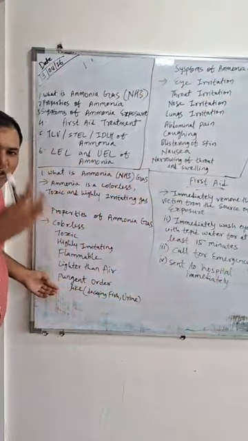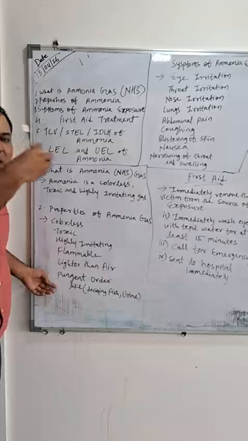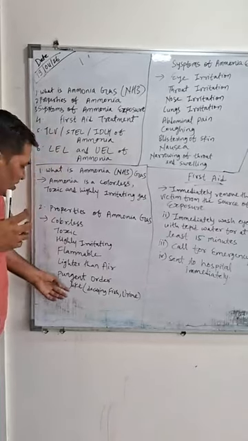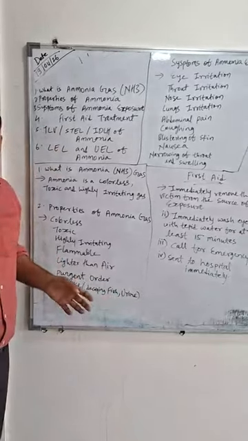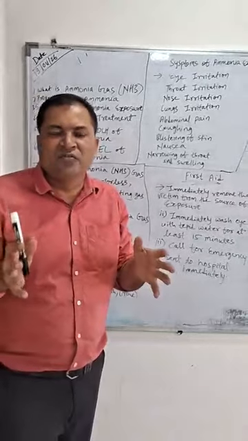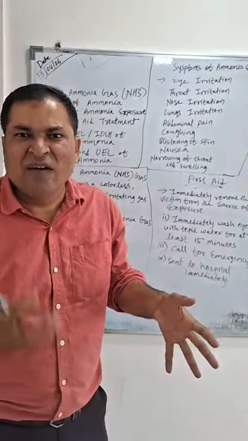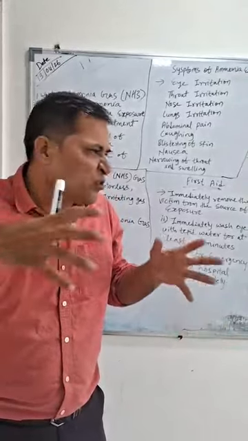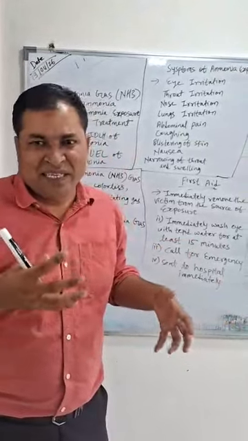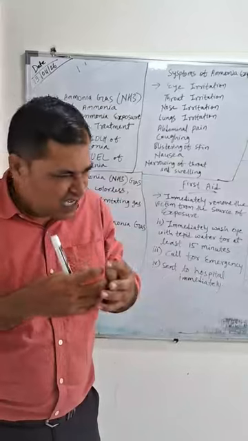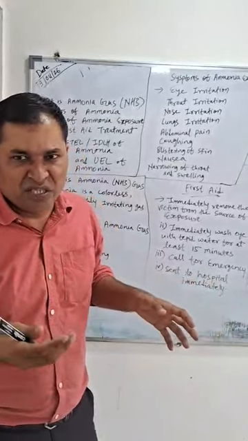It has a pungent odor. You cannot stand there and smell it for a longer period because it's like decaying fish and urine. If you go near a public toilet, you cannot stand there. Why? Because of the pungent odor. You cannot stand the smell, and it is highly toxic and highly hazardous.